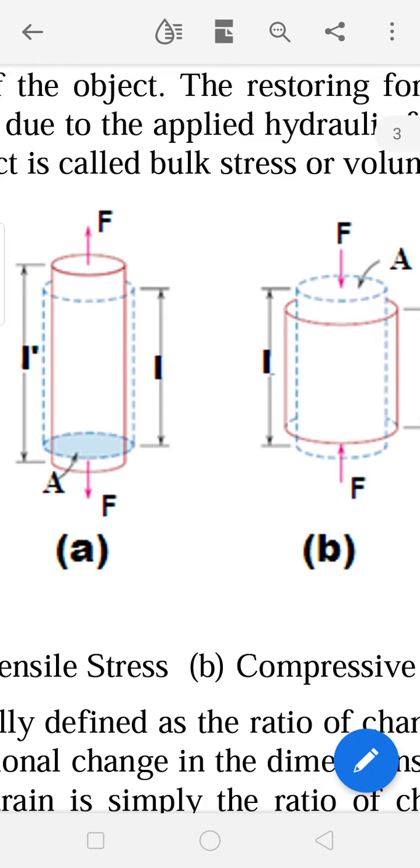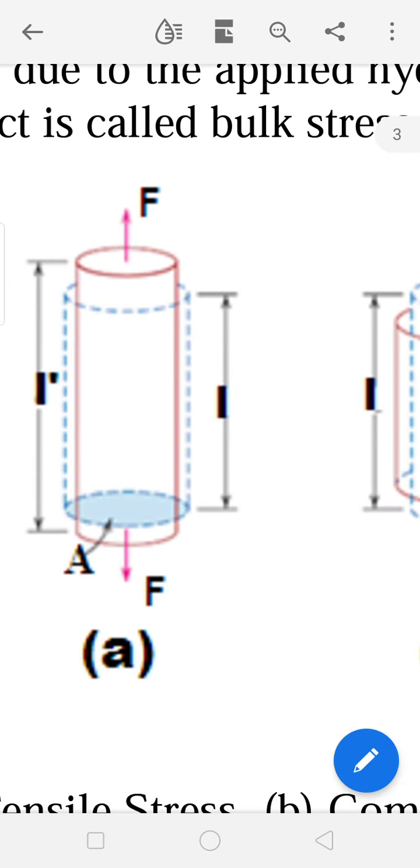But in tensile stress, the restoring force and the applied force act away from one another and also away from the material.